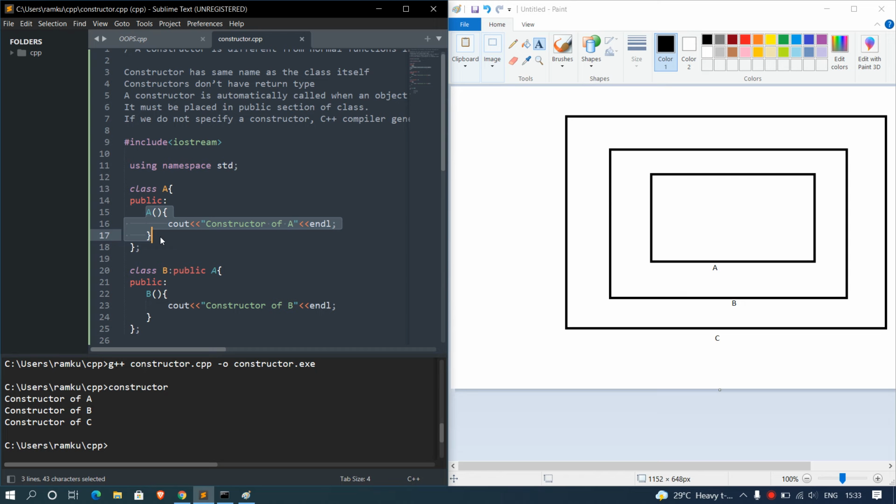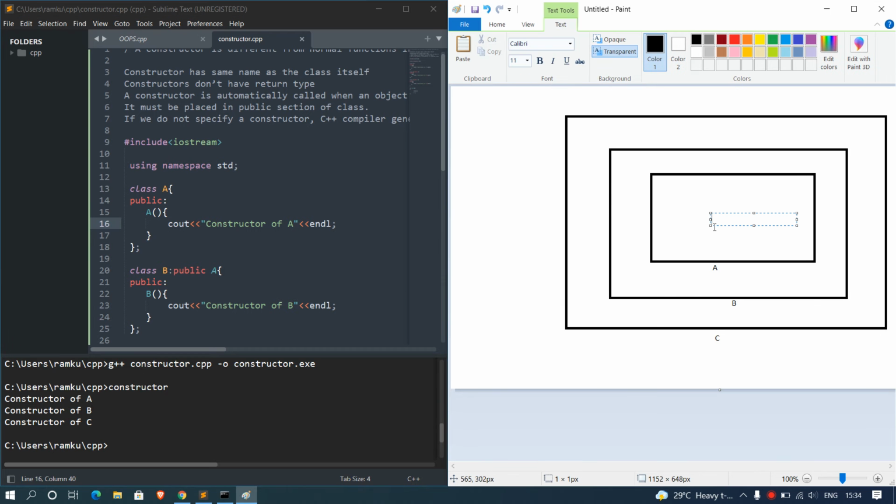It will automatically call the default constructor if we haven't initialized our own constructor. Since we have initialized our own constructor, it is calling the default constructor that we have initialized. So here the default constructor of A will get called first. This is a visual representation of how the execution is done.